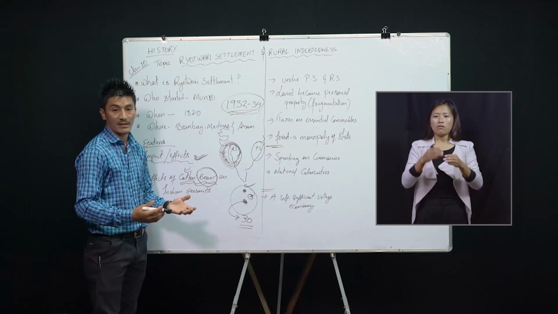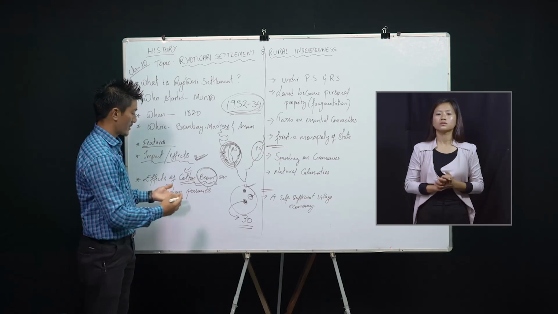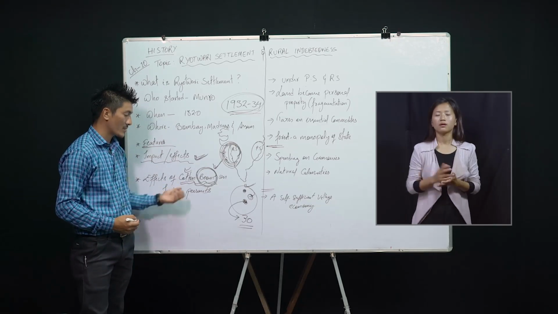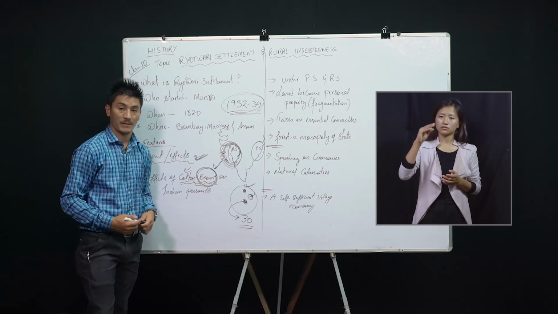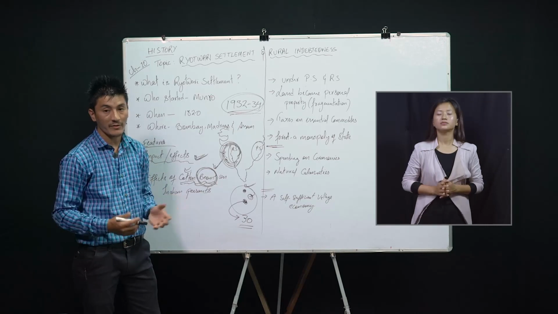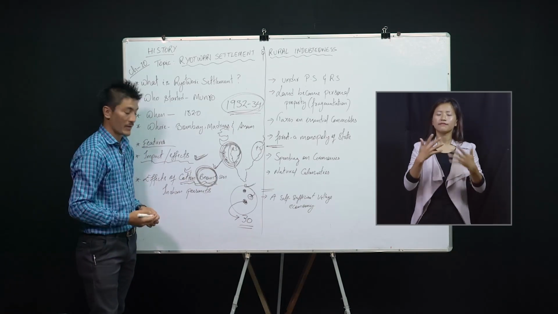Increase in market activities. So the question here is, how did this cotton boom affect the Indian peasants? When we say boom, it means positive impact. But how did this cotton boom affect the Indian peasants?